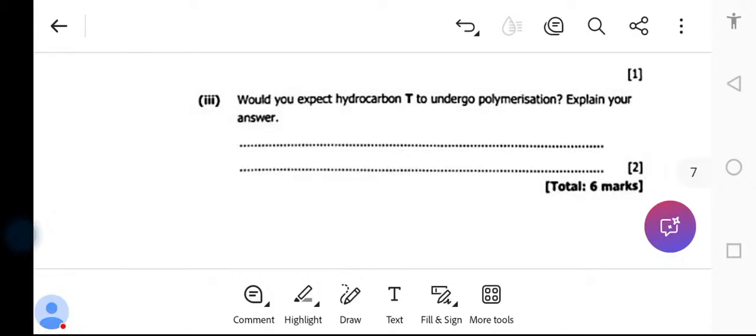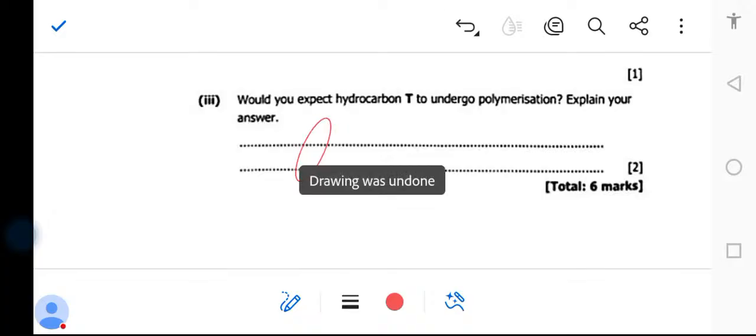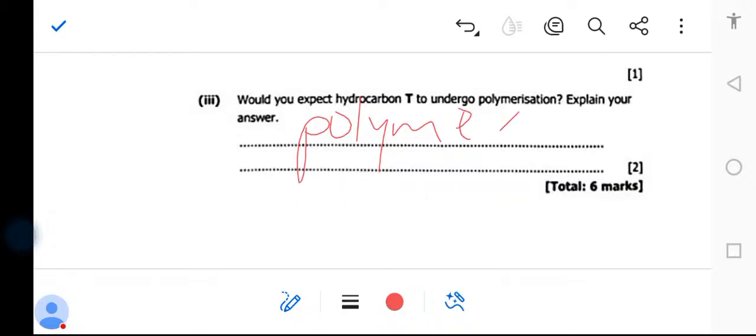Okay, and the last question is saying, would you expect hydrocarbon T to undergo polymerization? Explain your answer. So T will undergo polymerization because it is unsaturated.